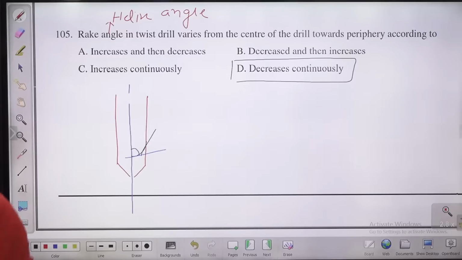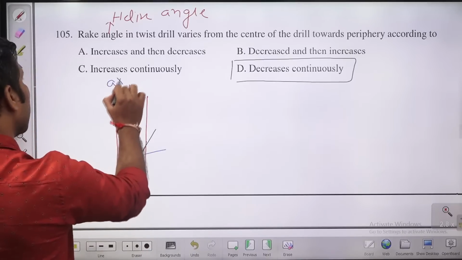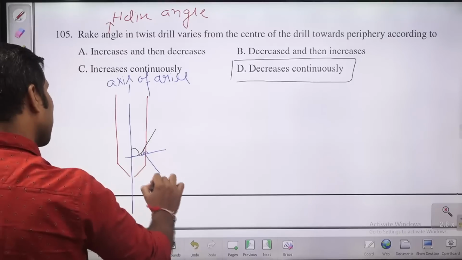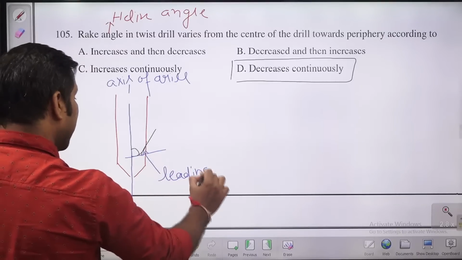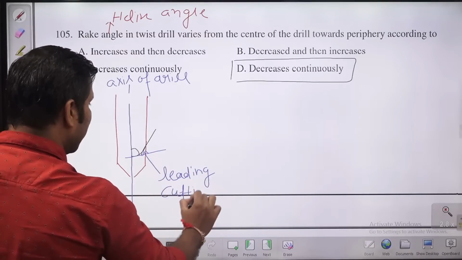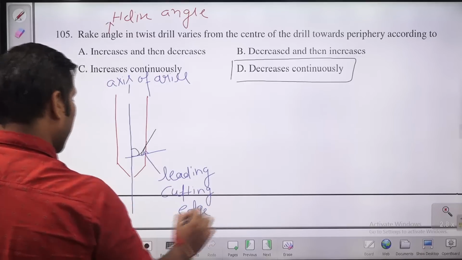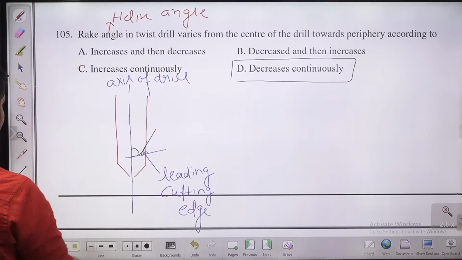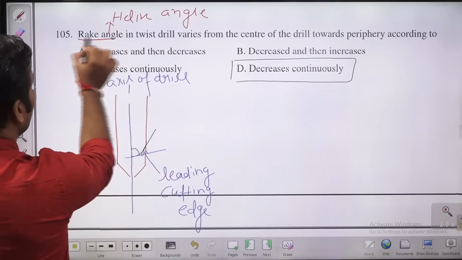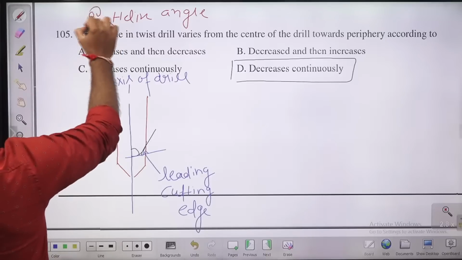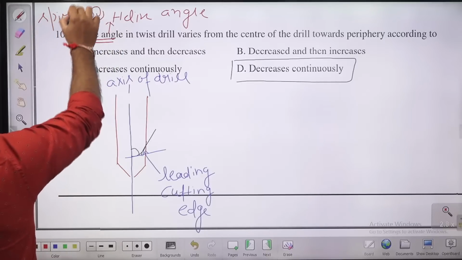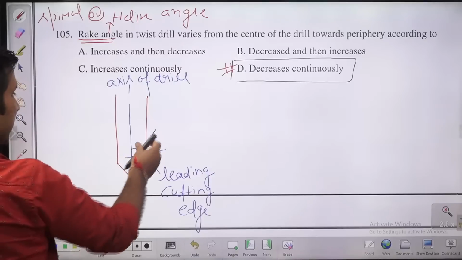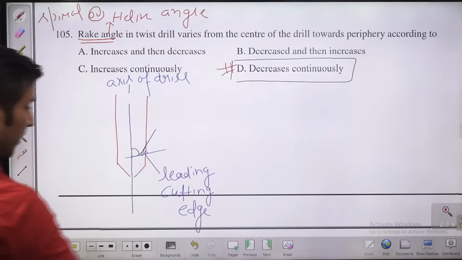So this is the axis of the drill, guys. This is the leading cutting edge. The angle between the leading cutting edge and the axis of the drill is known as the helix angle or rake angle, also known as the spiral angle. And that spiral angle, helix angle, I feel it is going to decrease. So from this, you can check it here. This is going to decrease. So D is the answer. Let us move to the next question.